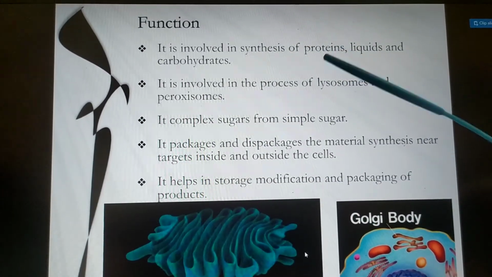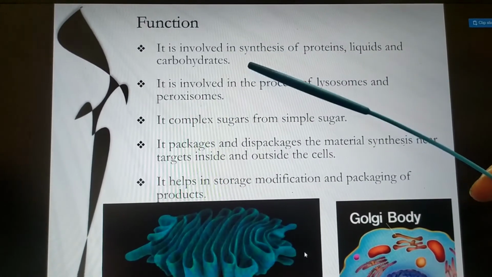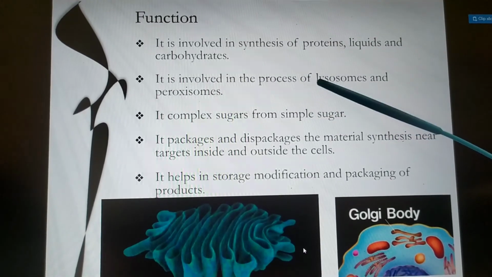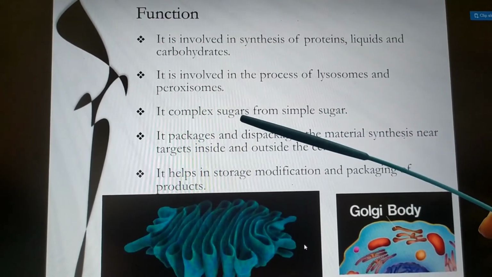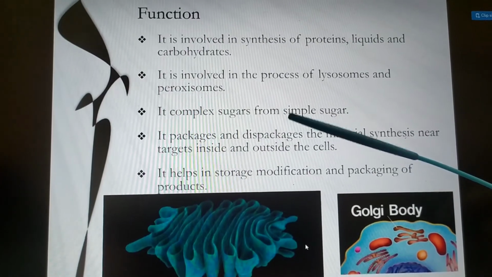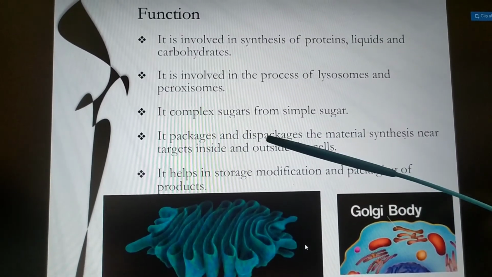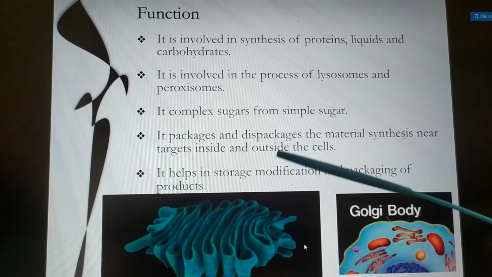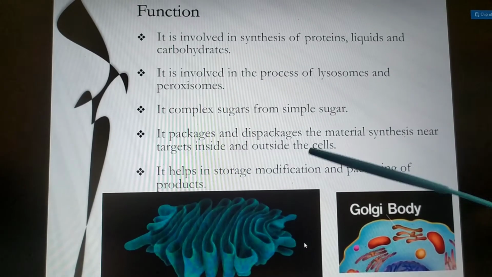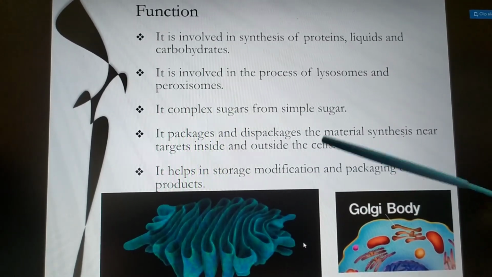It is involved in synthesis of protein, lipids and carbohydrates. It is involved in formation of lysosomes and peroxisomes. It forms complex sugars from simple sugars. It packages and dispatches the material synthesized to targets inside and outside the cell. It helps in storage, modification and packaging of products.